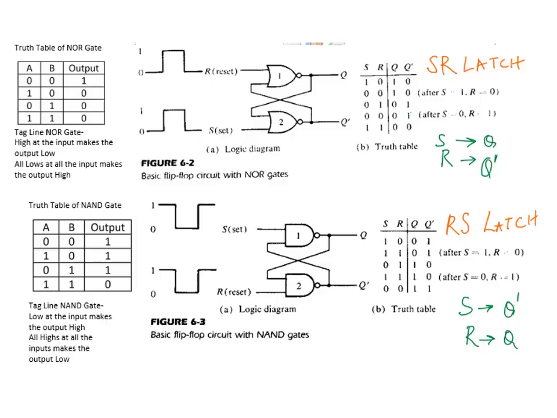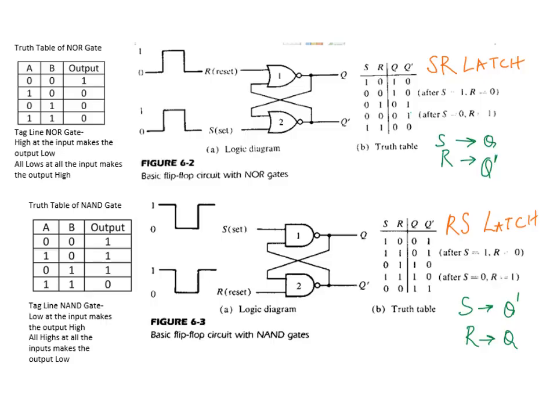So as you can see in the truth table, when the set input is set to high in the SR latch, the Q output gets high. When the reset input in SR latch is set to high, the Q dash output gets high. So this is set reset latch. When you set S equal to high, Q gets high. When you set R equal to high, Q dash gets high.